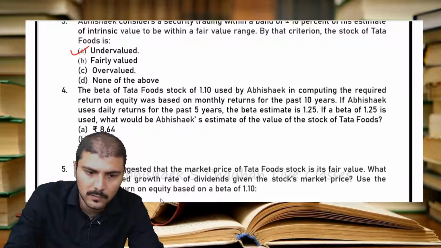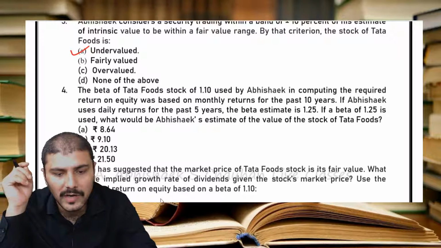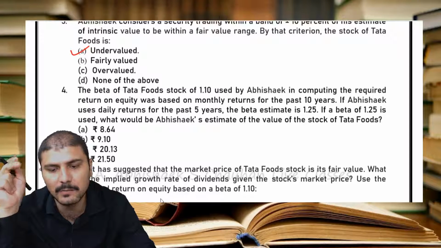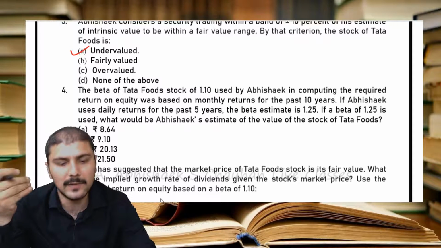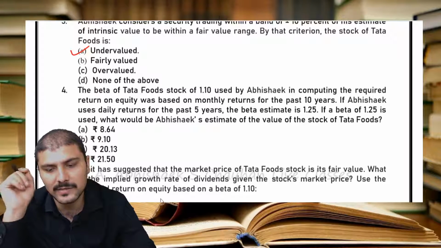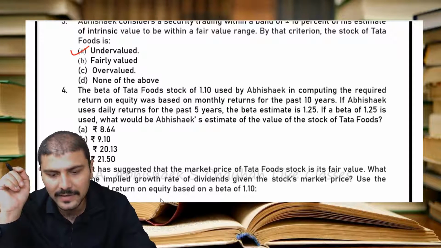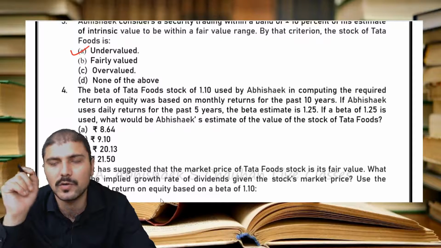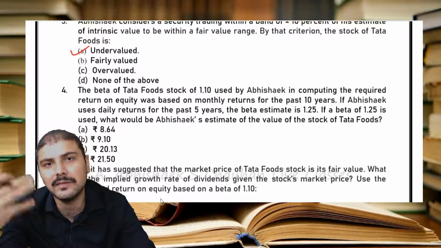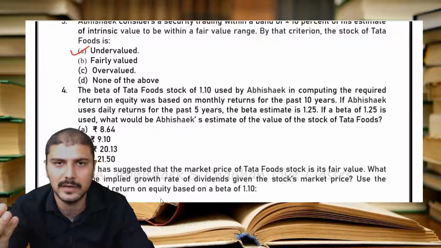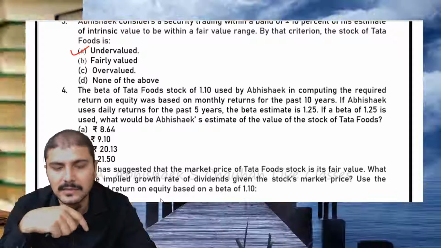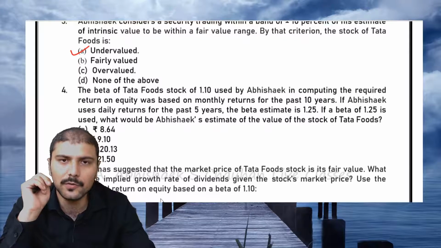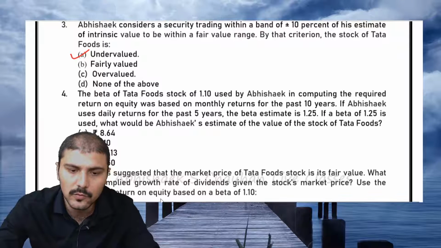Now moving ahead, the beta of Tata Foods used by Abhishek in computing the required rate of return was 1.10, based on monthly returns of the past 10 years. If Abhishek uses daily returns for 5 years, the beta would be 1.25. If the beta of 1.25 is used, what would be Abhishek's estimate of the value of the stock? Obviously, the beta will increase, so the required rate of return will increase. If the required rate of return increases, the price of the share will definitely fall. But how much, that we have to calculate.